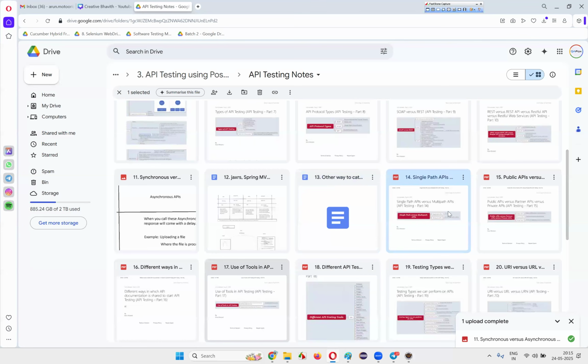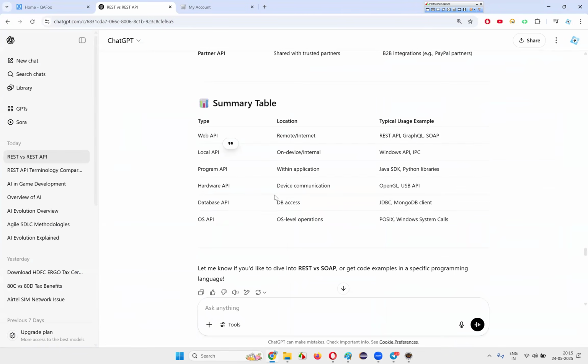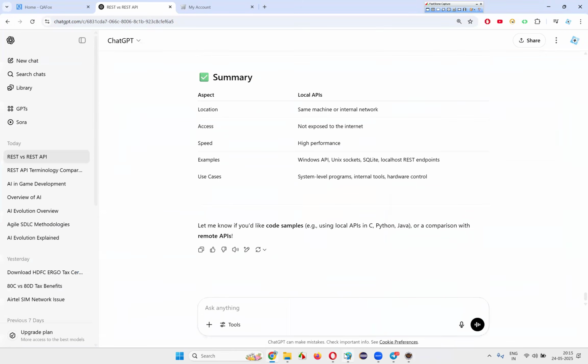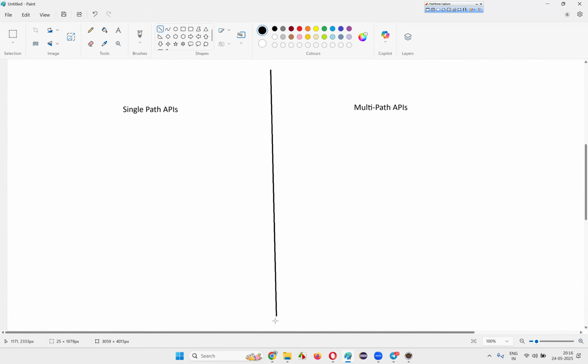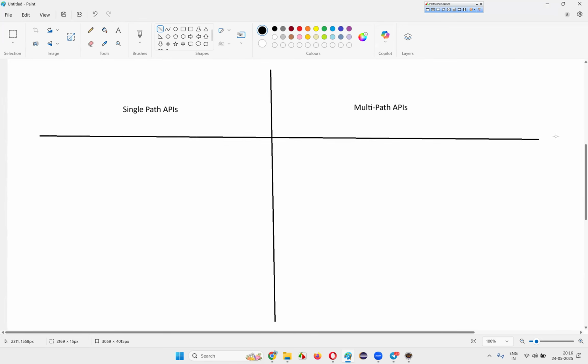Then next one, single path APIs and multipath APIs. What are single path APIs and multipath APIs? The next concept is single path APIs, and on the other side we have multipath APIs. To understand single path APIs and multipath APIs, I'm going to give an example. Let's take a hotel example.